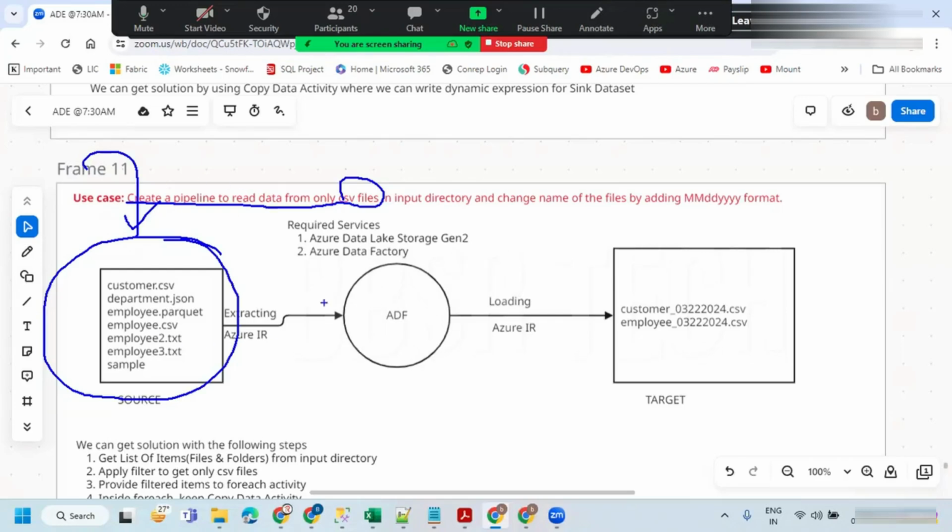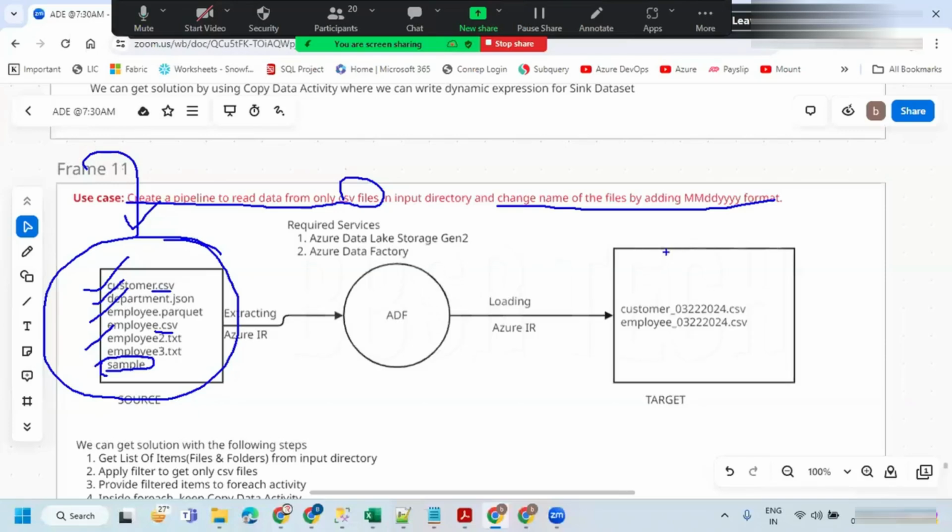So I wanted to create a pipeline to read the data from only CSV files from the input directory and change the name of the files by adding the date. Here, if you observe, I have customer.csv, department.json, employee.parquet, and so on. So various extensions I'm having. Apart from that, there is a folder available here. This is a folder, it's not a file. So that is one thing. And out of all these items, I wanted to read the data from only CSV files. This is one and this is another one.